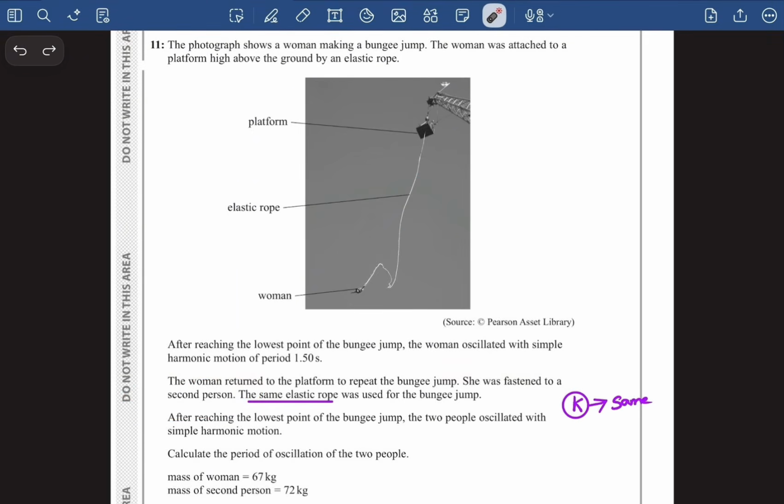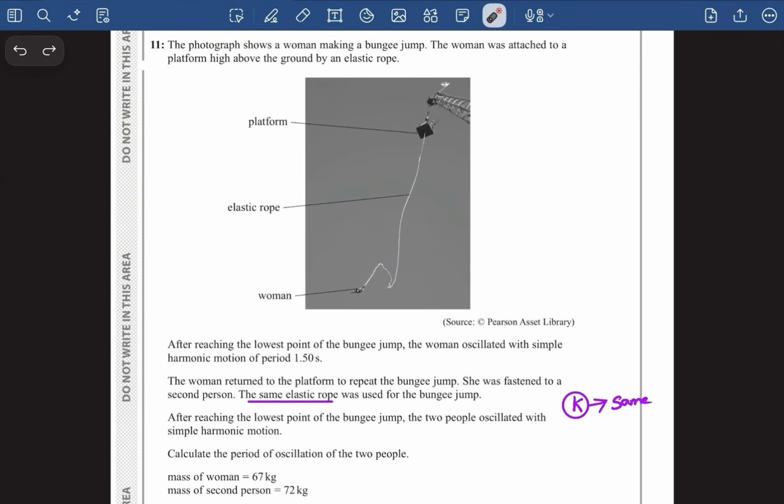So the mass will be greater, right? The mass on this rope will be greater because previously only the woman was right here. But now, along with the woman, there is another second person as well who has been fastened with this woman. So the mass is going to be greater, but the stiffness constant is going to be the same because it's the same elastic rope. After reaching the lowest point of the bungee jump, the two people oscillated with simple harmonic motion.